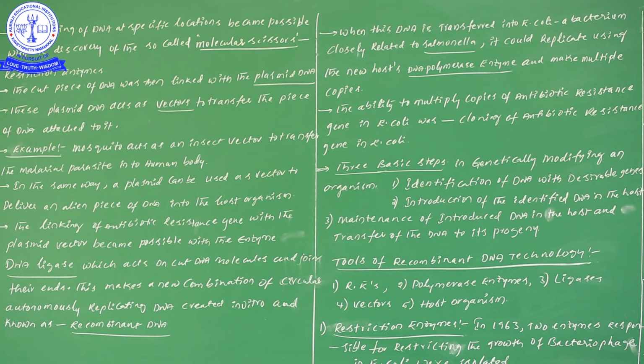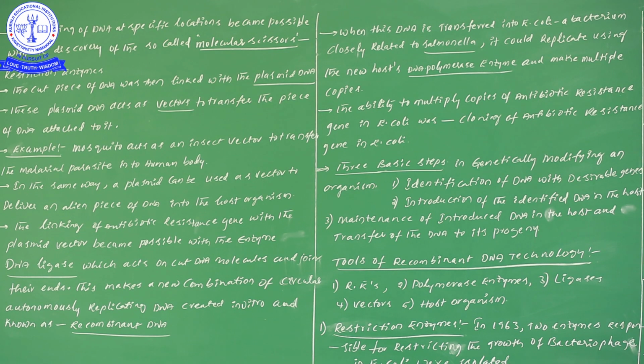Suppose we would like to go from one place to another, or from one village to another village, we will use public transport. Likewise here also, if we would like to transfer any kind of foreign gene from one organism to another organism, we can definitely use plasmid DNA.